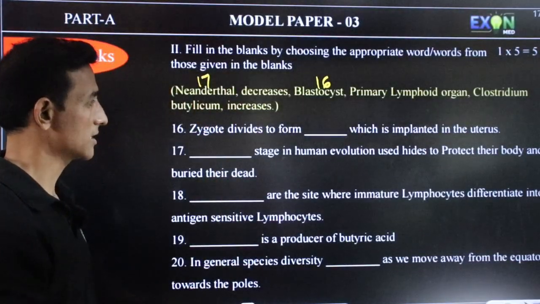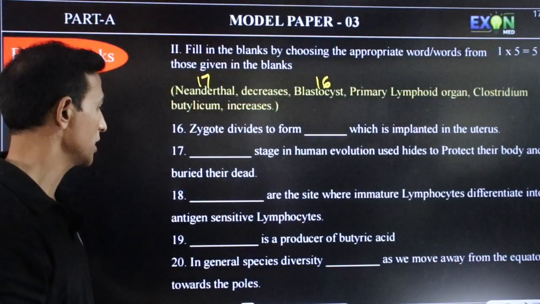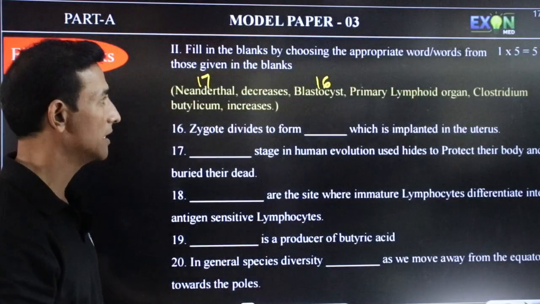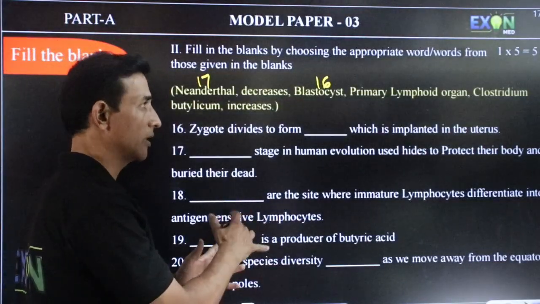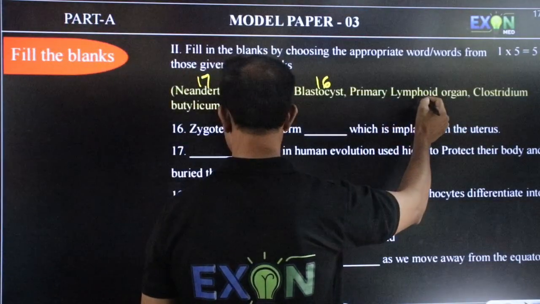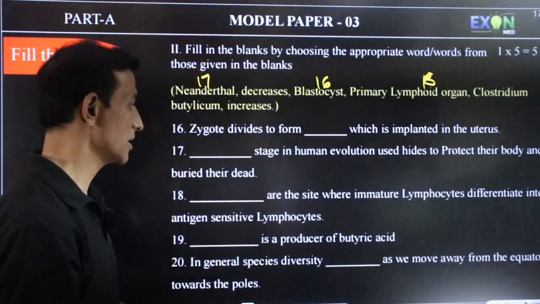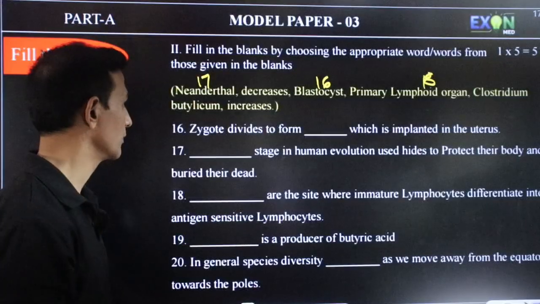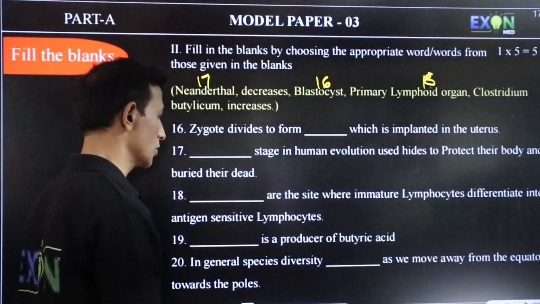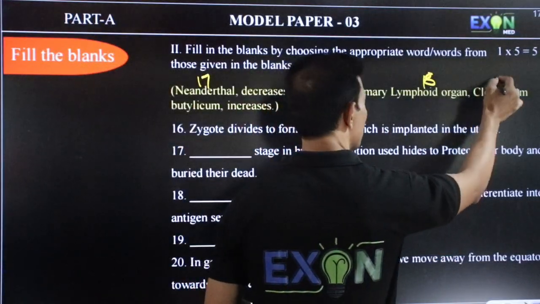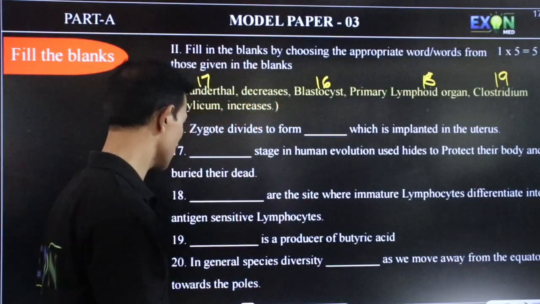Next, 18th one. Dash are the site where immature lymphocytes differentiate into antigen sensitive lymphocytes. So lymphocytes will mature in the lymphoid organs. Next one. Dash is a producer of butyric acid. So butyric acid is produced by Clostridium butylicum.